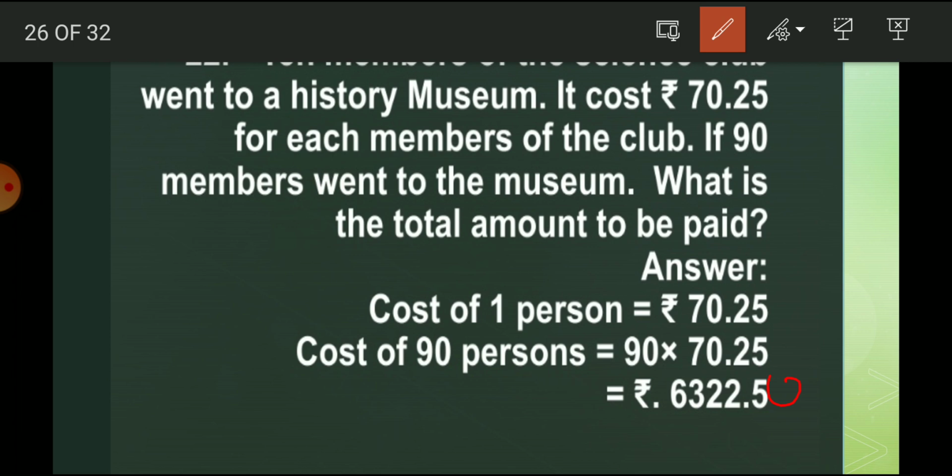There is no problem when the 0 comes as the last number after the decimal, it will be cancelled. So the answer is 6322.5.